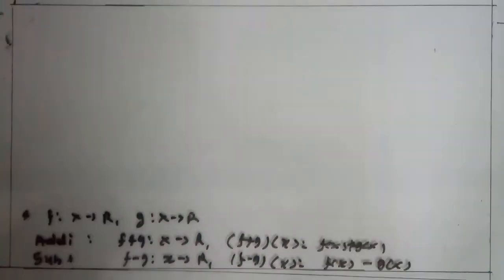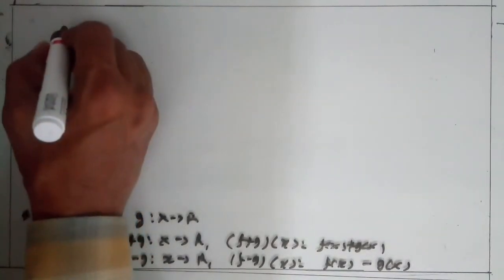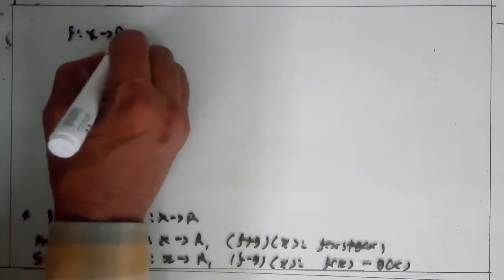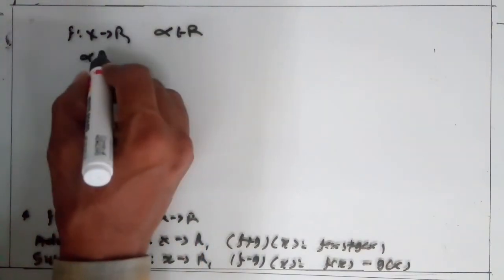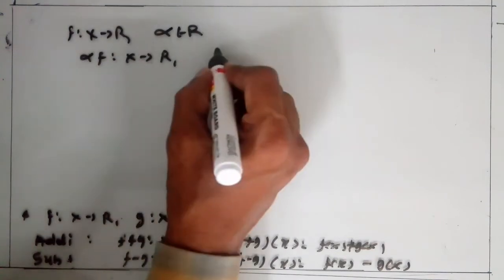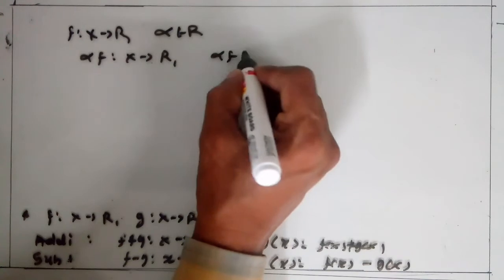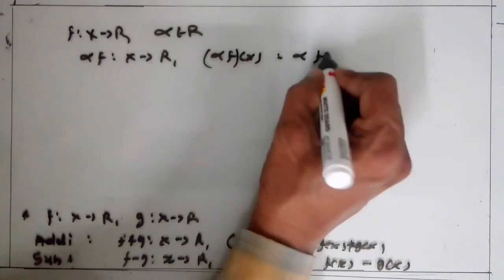Similarly, multiplication by a scalar: for a function f from X to R, and alpha belongs to R, alpha f is also a function from X to R, and alpha f of x is equal to alpha into f of x. Clear?